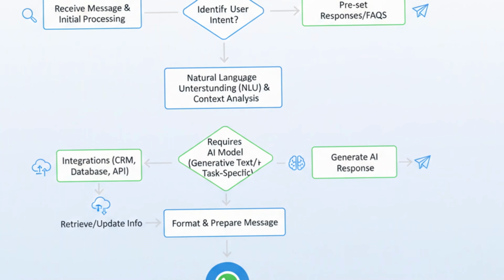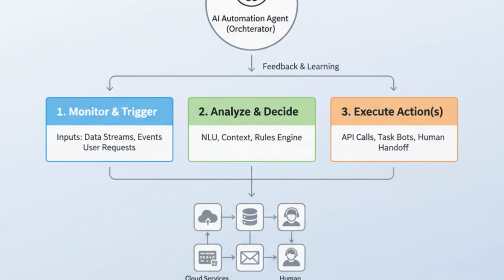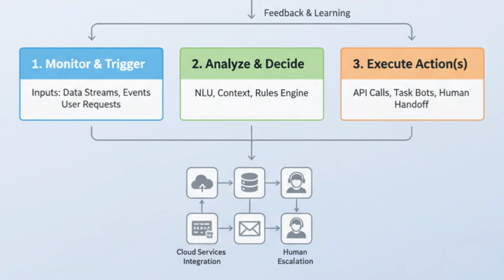In the previous module, we understood what an AI agent actually is, how it decides, how it thinks, and how it acts. But here is the secret behind how these AI agents work: they all run on something called a workflow. So in this module, let's break down what workflows actually are, how they connect every part of an AI agent together, and why they are the foundation of all automations.